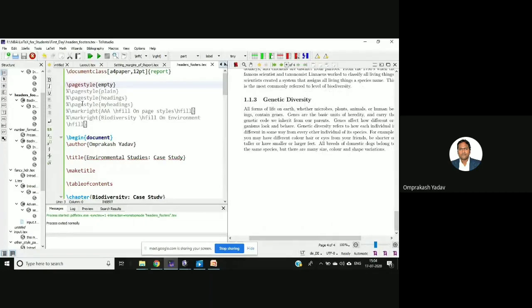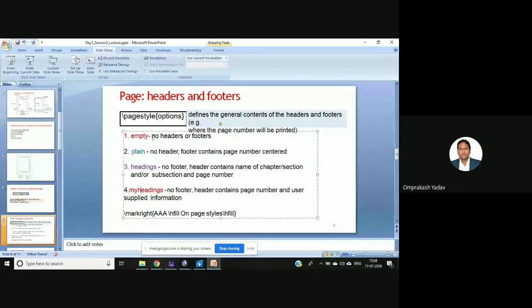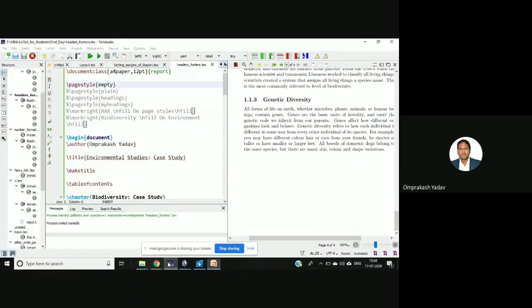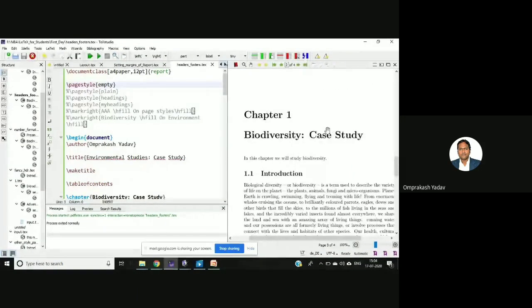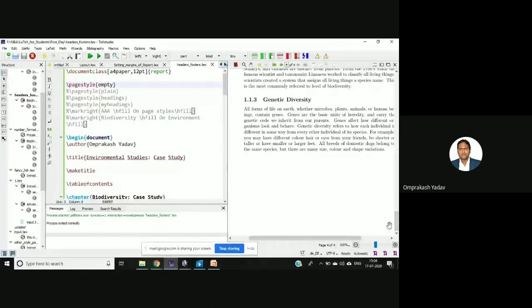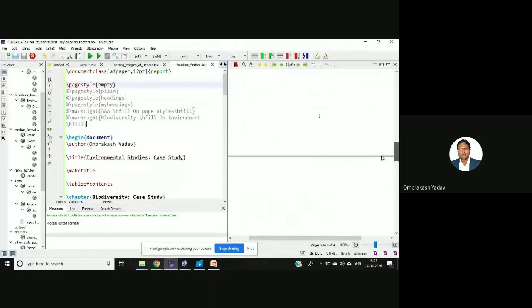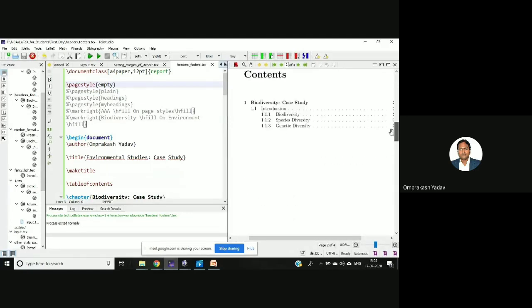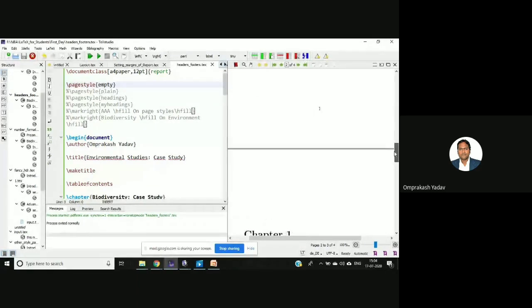So by default, if page style is empty, then there will be no headers or footers, but this will not be applicable to the page where there is a chapter number, chapter number 1, for example. Otherwise, for the next pages, you will see there is no footer, no header. Clear? Similarly, it's not applicable to the first page where the table of contents is there.